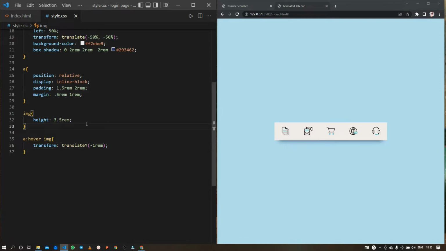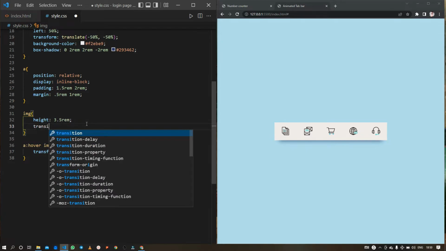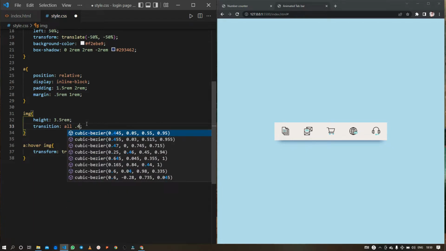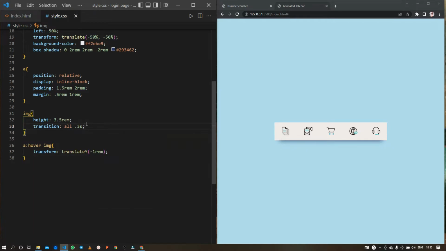So let me just add it. We need to target the image element and then add the transition all and give it around 0.3 seconds of duration. So let's check it out. Okay, so it's working.